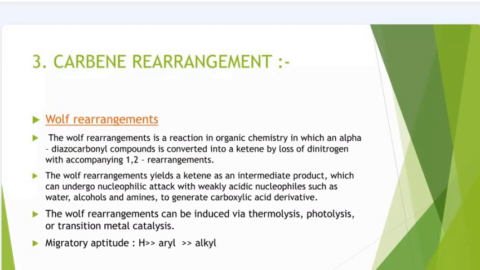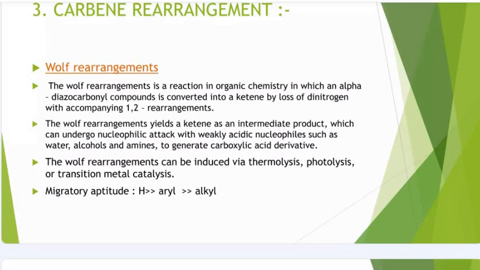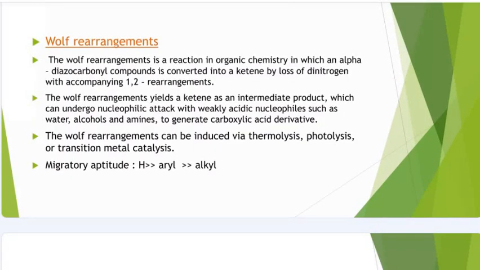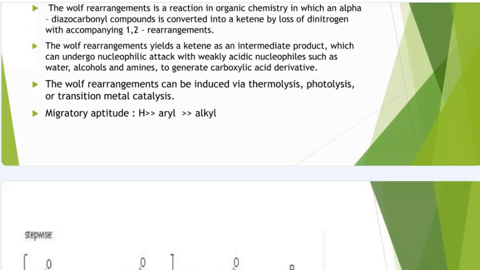Now, carbene rearrangement. Wolff rearrangement. The Wolff rearrangement is a reaction in organic chemistry in which an alpha-diazo carbonyl compound is converted into a ketene by loss of dinitrogen with accompanying 1,2-rearrangement. The Wolff rearrangement yields a ketene as an intermediate product, which can undergo nucleophilic attack with weakly acidic nucleophiles such as water, alcohols and amines to generate carboxylic acid derivatives. The Wolff rearrangement can be induced via thermolysis, photolysis and transition metal catalysis.